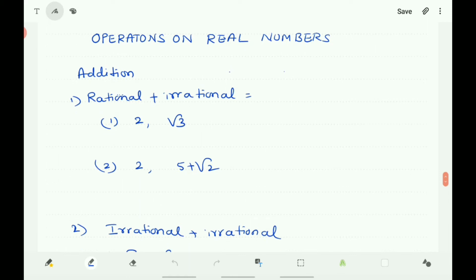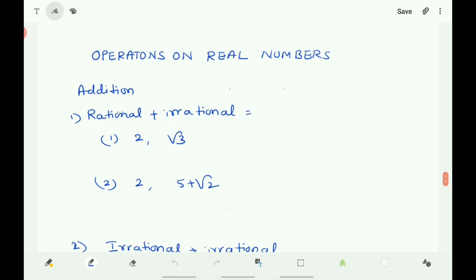Now see the sum of rational and irrational numbers. Here there are two numbers, 2 and root 3. You know that 2 is rational and root 3 is irrational. So if you want to add them, 2 plus root 3, here you can't add 2 and root 3. The sum remains in the form 2 plus root 3 only, which is irrational. Therefore you can say that the sum of rational and irrational is irrational only.